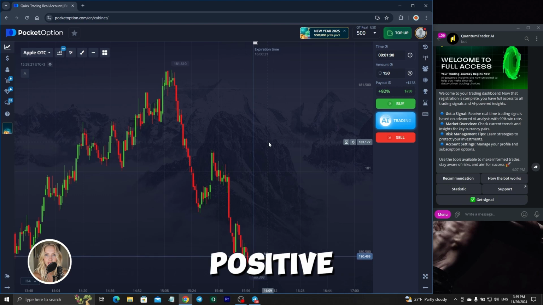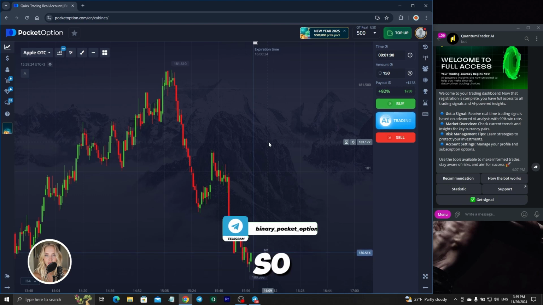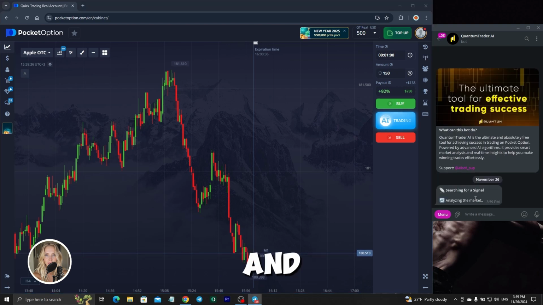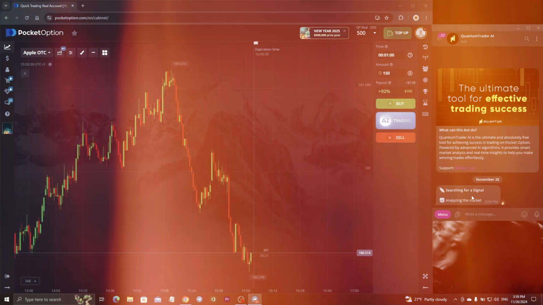There are always more positive signals than negative ones, so we will continue to trade on this, but actually let's start trading. In order to get a signal, we click on this button and wait for the market analysis.